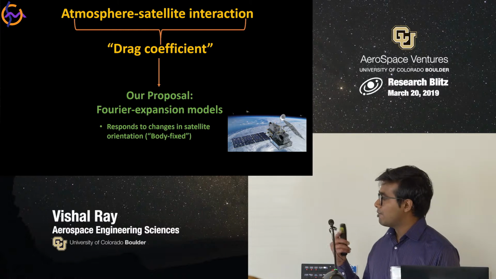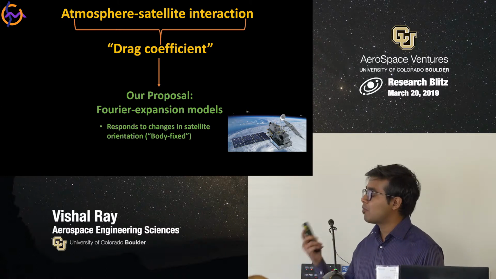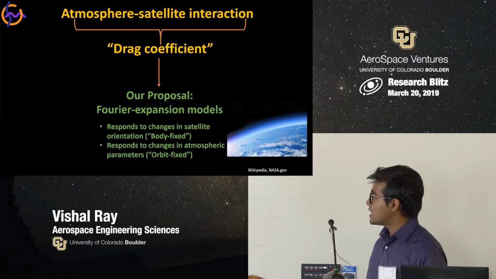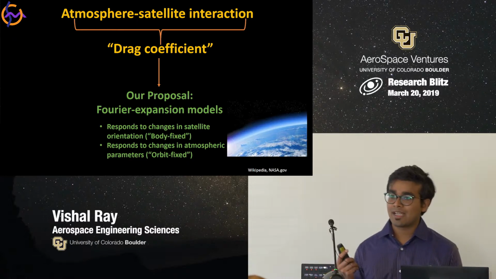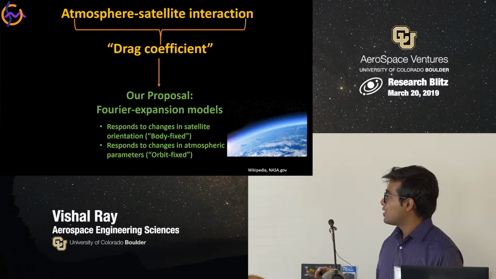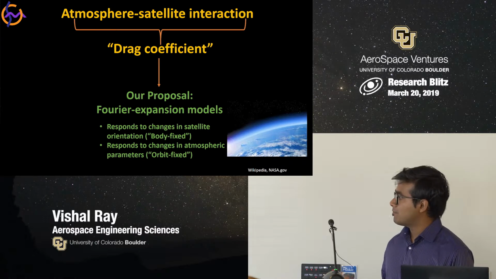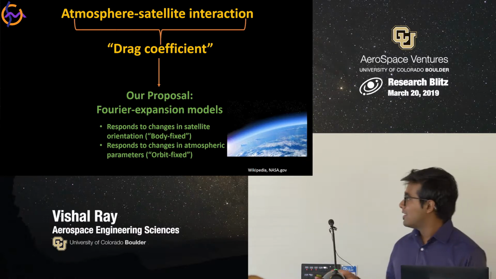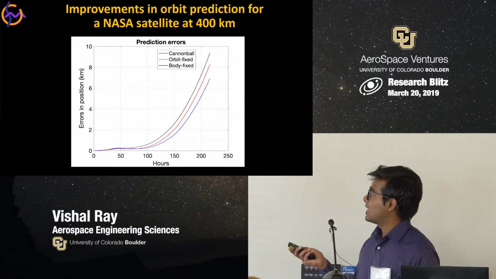First, we do a Fourier series expansion in the body frame, and this helps the model to respond to changes in the satellite orientation. The second approach is to do an expansion around the true anomaly of the satellite, which is basically a periodic model in the orbit frame of the satellite. So this responds to changes in the atmospheric parameters. Now we developed this theory, validated these models using simulations, and I show a case for the processing of real data from a NASA satellite at 400 kilometers.